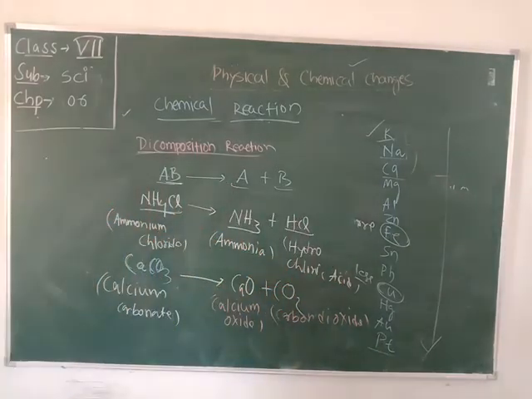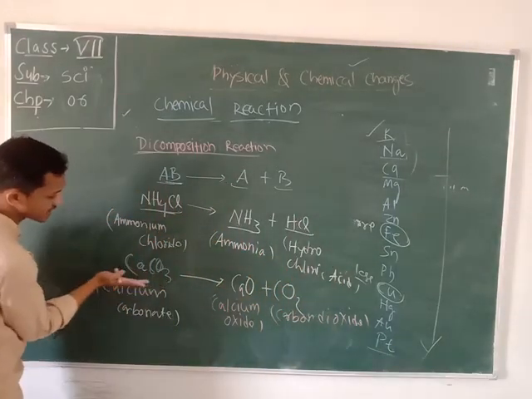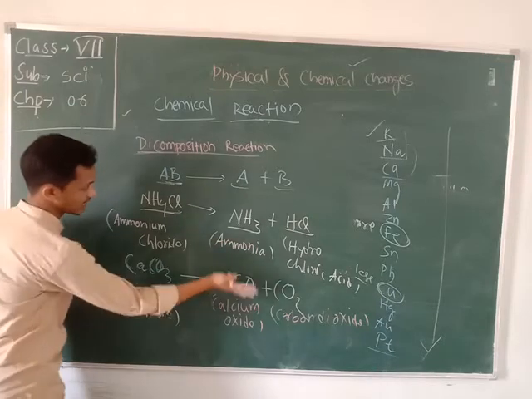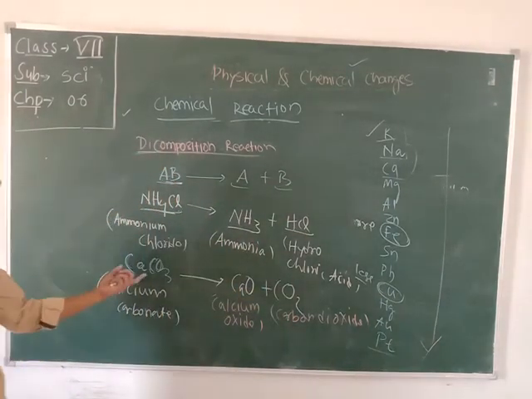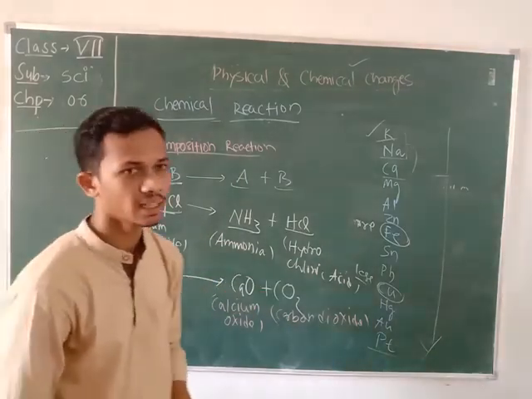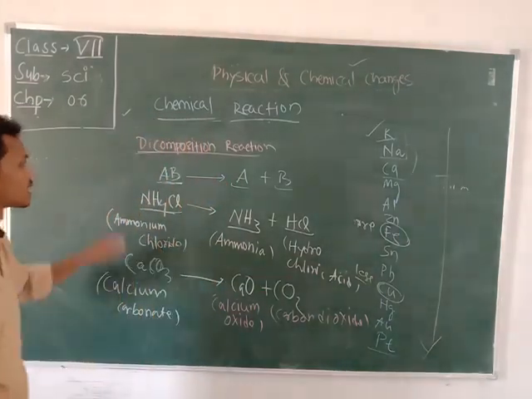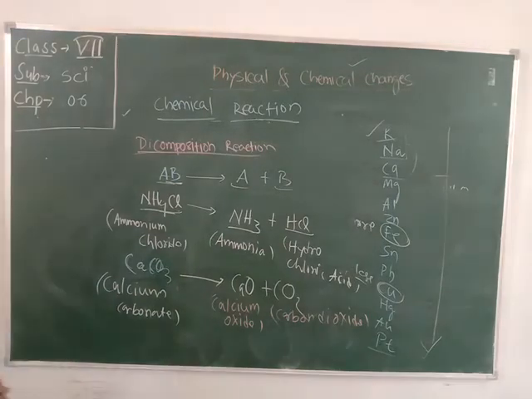It is similar: here CaCO3 is in AB form, and CaO is A and CO2 is B. CaCO3 is split into CaO and CO2. So this is an example of the decomposition reaction.